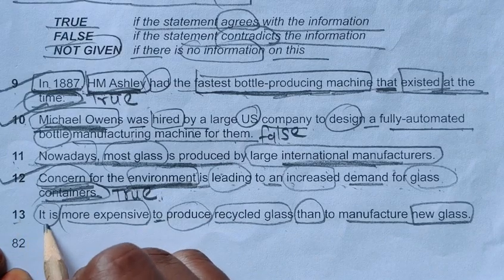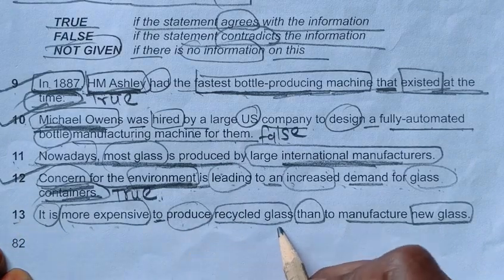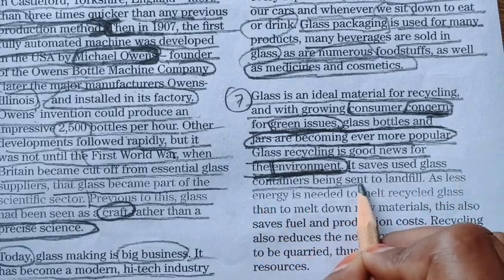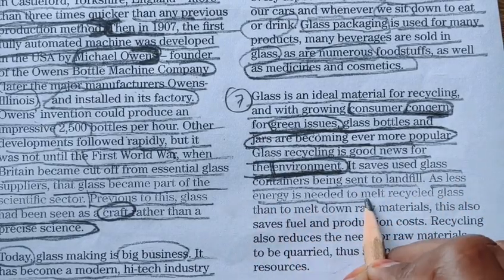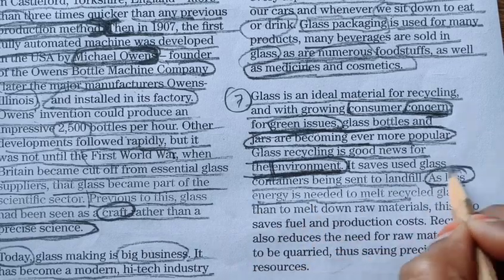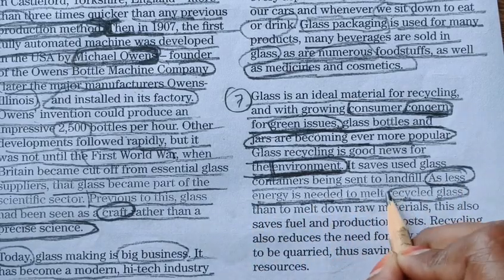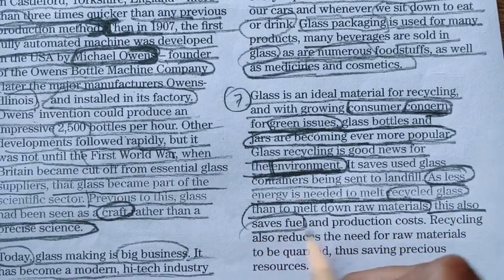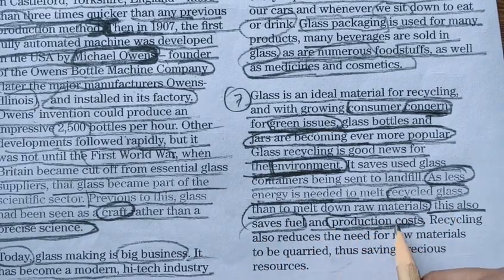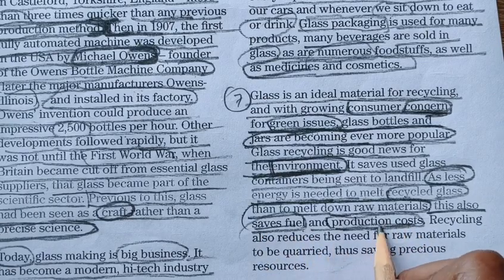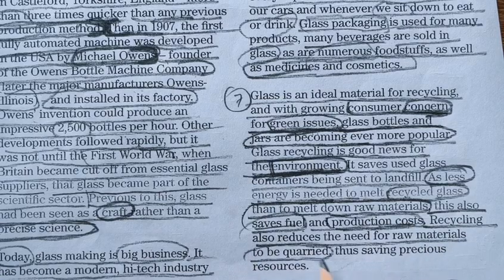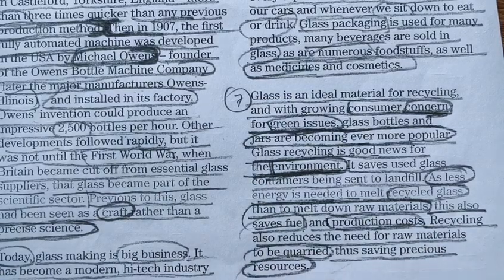Last question. It is more expensive to produce recycled glass than to manufacture new glass. So let's see. It saves used glass containers being sent to landfill, as less energy is needed to melt recycled glass than to melt down raw material. This also saves fuel and production cost. Production cost means it is cheap. Recycling also reduces the need for raw materials to be quarried, thus saving precious resources.